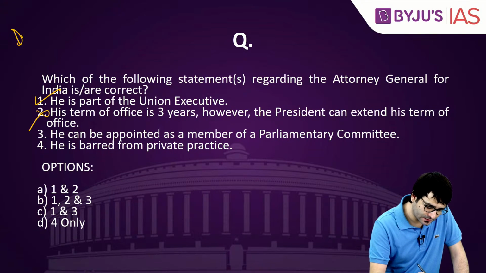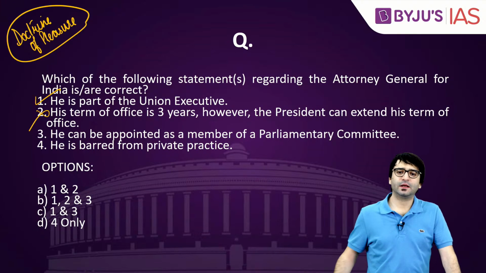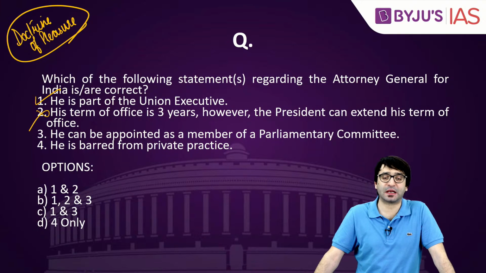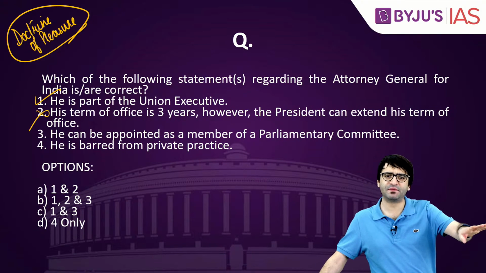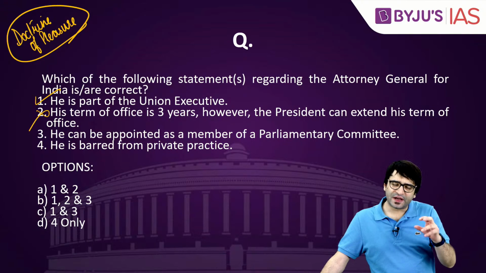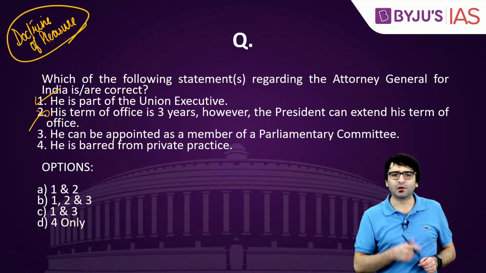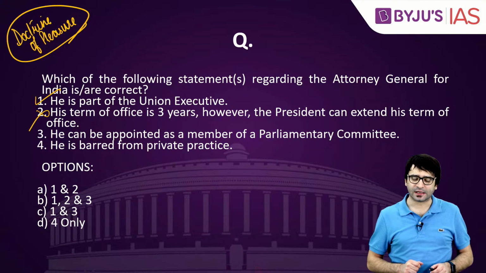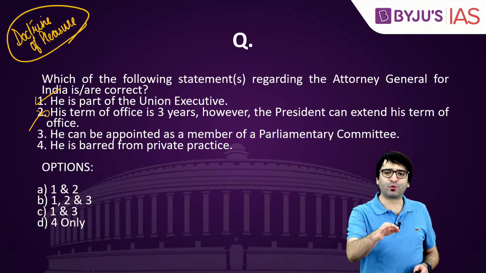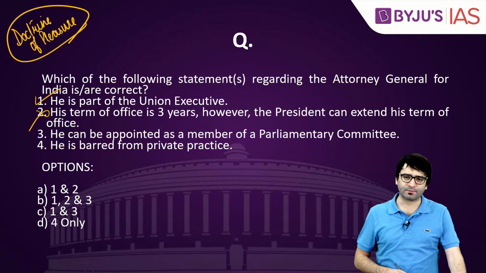He holds office, and that's what we call doctrine of pleasure. He holds office as long as he enjoys the pleasure of the President of India, which basically means the pleasure of the Prime Minister. As long as the Prime Minister is happy with the Attorney General, you can continue. Primarily the Attorney General's office is viewed as a political office. Whenever there is a change in the regime, convention says the Attorney General resigns, so that the next government can appoint someone that they trust as the next Attorney General for India. The term is not mentioned.